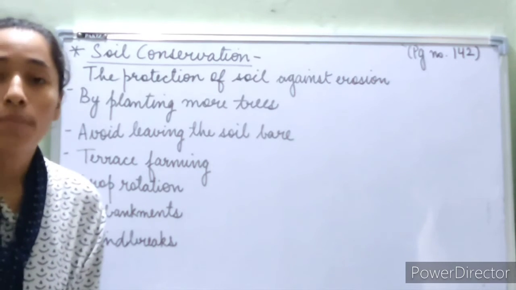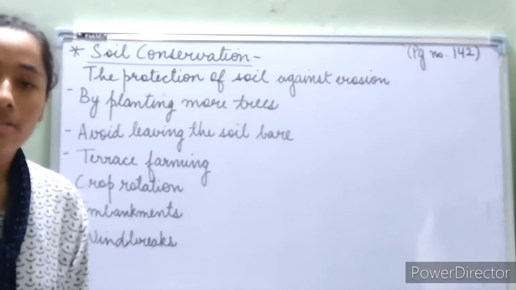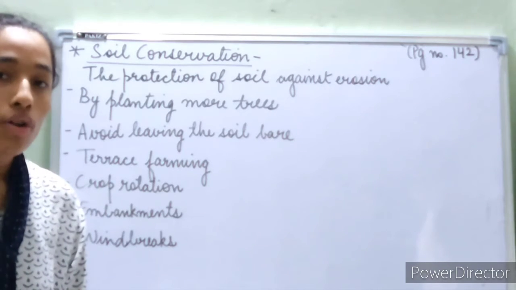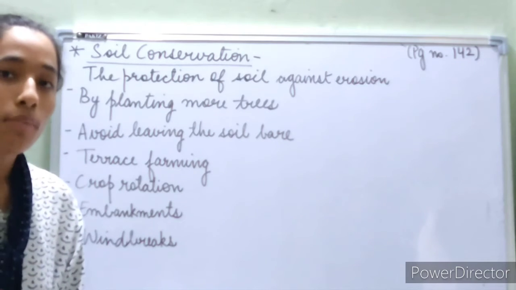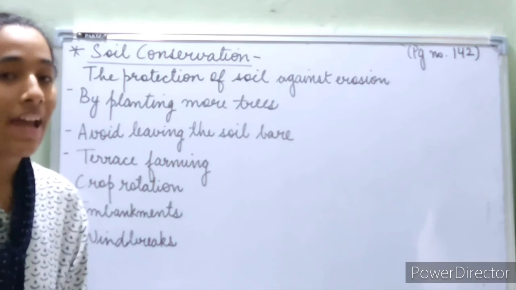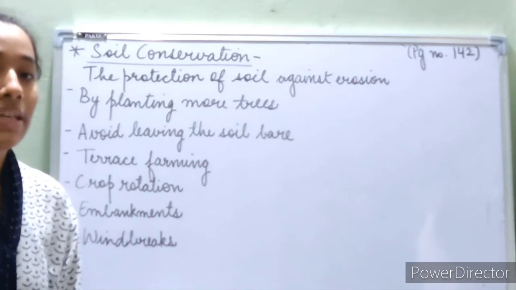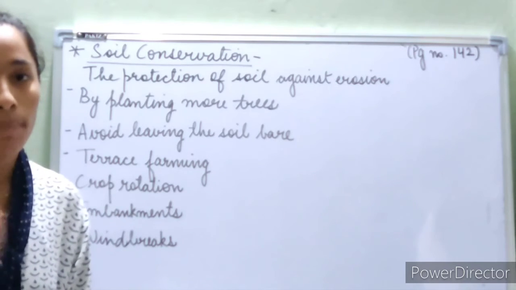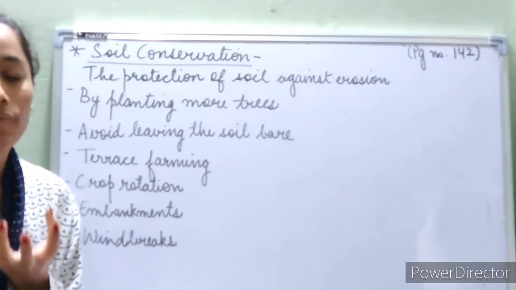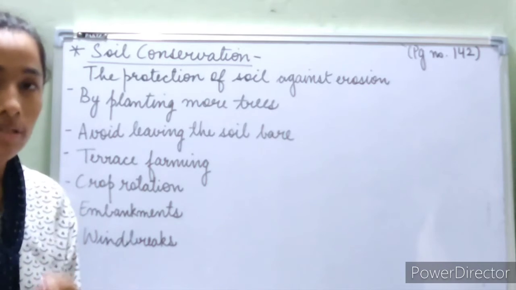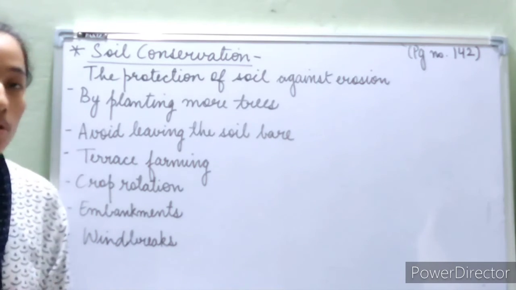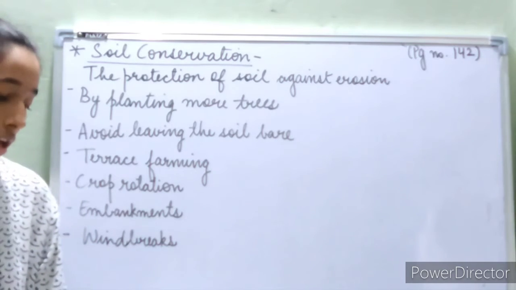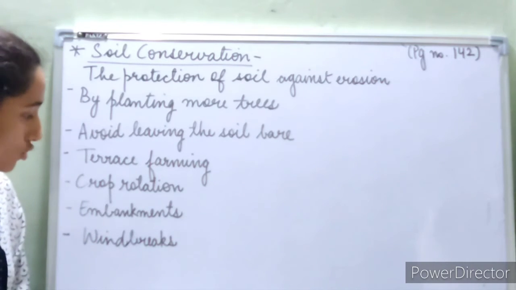groundnuts or peanuts, as we call them, can be grown with different types of crops, so that more and more crops are being grown, and the soil gets more nutrients from both the plants and remains fertile, and the roots hold the topsoil tightly. So crop rotation also prevents soil erosion. It is a way of conserving soil.